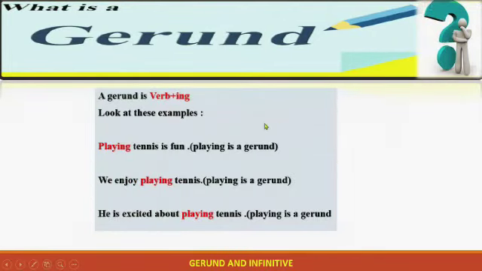Now, what is a gerund? A gerund is this form: verb plus ing. Let's study these examples. Playing tennis is fun, so this is a gerund. We enjoy playing tennis. This is a gerund, of course. And he is excited about playing tennis. It's again a gerund.